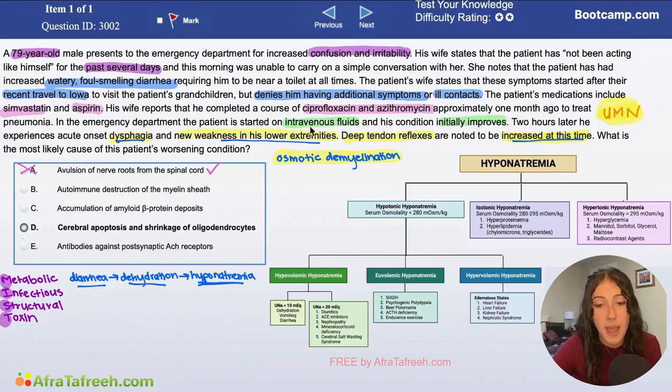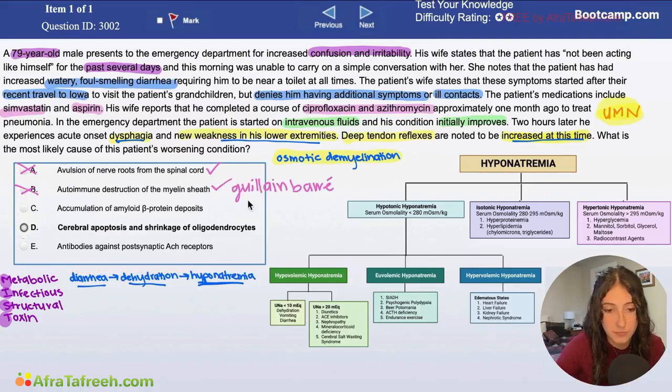less likely here. And then finally, because we know our patient initially improved with IV fluids, that is just way more highly suspicious for a hyponatremia, which of course can result in osmotic demyelination syndrome and doesn't really fit with this picture of Guillain-Barré. So this would also not be a great answer to choose on this question.